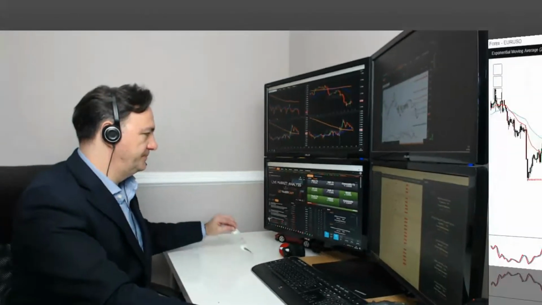The week will finish on Friday with the release of Eurozone CPI data, which is expected to come in at 1.6%. More importantly, at 1:30 in the afternoon, we will receive US unemployment, non-farm payroll, and average earnings, which will likely increase volatility across a range of the markets, but in particular US dollar currency crosses and also US equity indices. Now, let's take a look at a few markets.